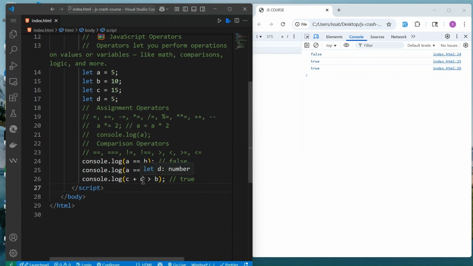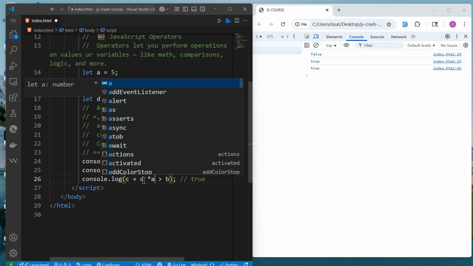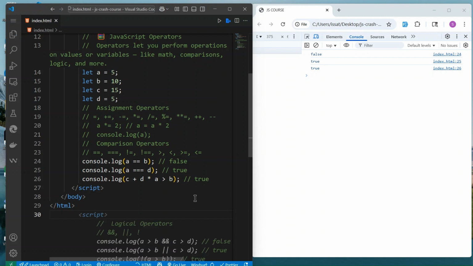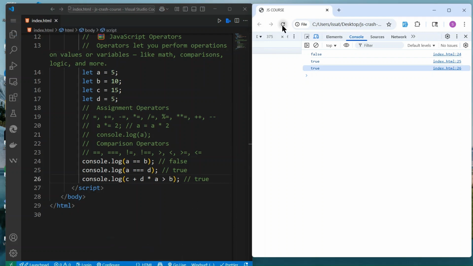You can even add another one here, plus, let's say, times A, yes, times A. So if you reload, you're still getting the same answer. You see? Okay, so this is it.